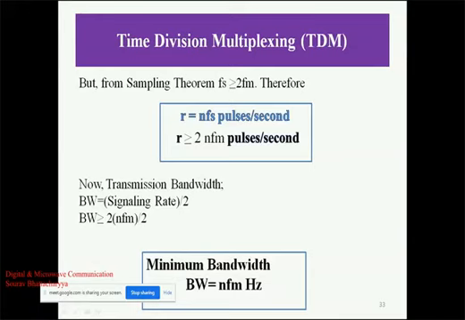So we put the value of Fs equals twice Fm here. This is the basic formula, R equals NFs. Putting Fs equals twice Fm, it becomes NFm, and it is greater than or equal to twice Fm. So the signaling rate will be greater than or equal to twice NFm pulses per second when we talk about our message signal.